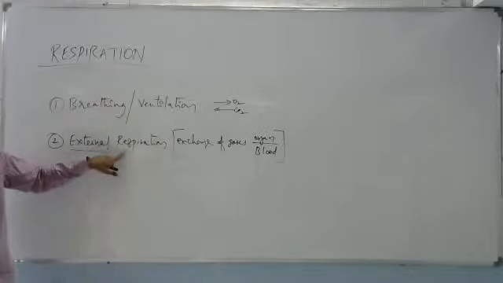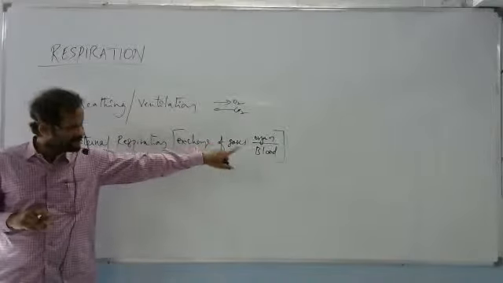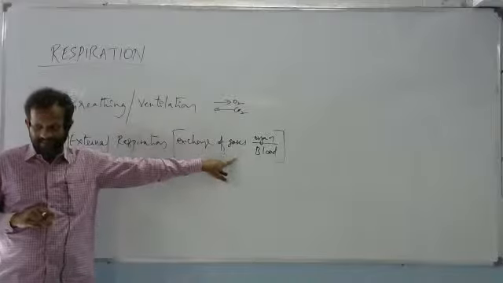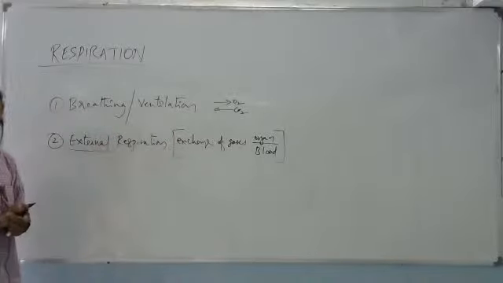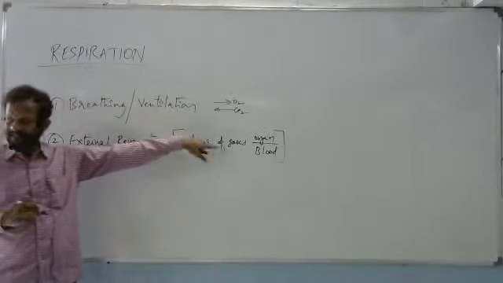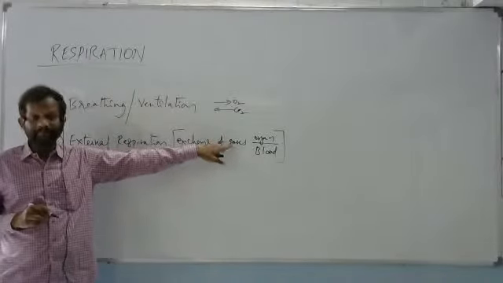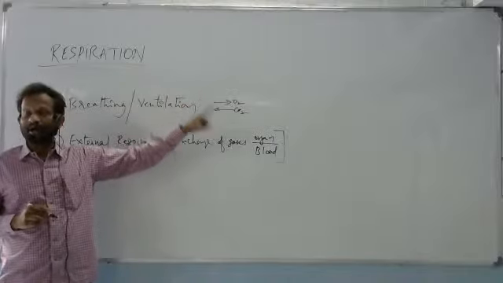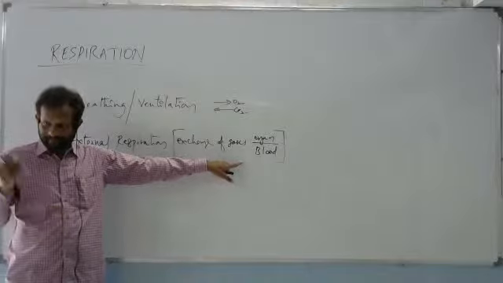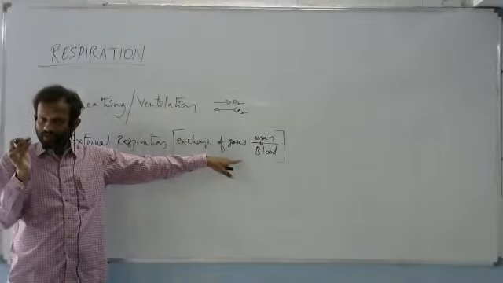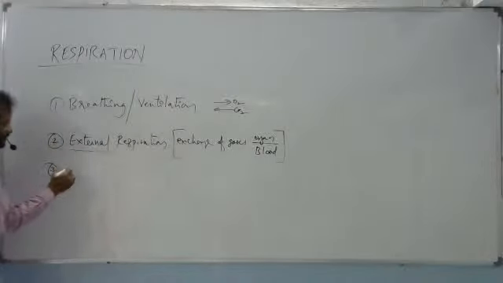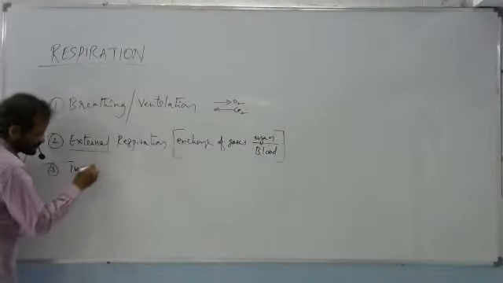Due to this external respiration, the oxygen entered into blood because exchange happened. The blood received oxygen from the lungs. Now, that blood must take that oxygen from the lungs to all parts of the body. The same blood must take that CO2 from different parts to lungs. So here, transportation of gases.